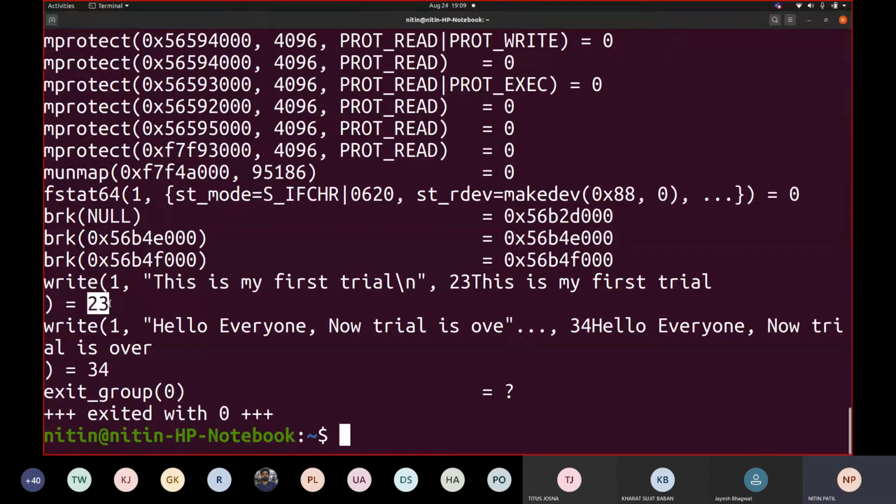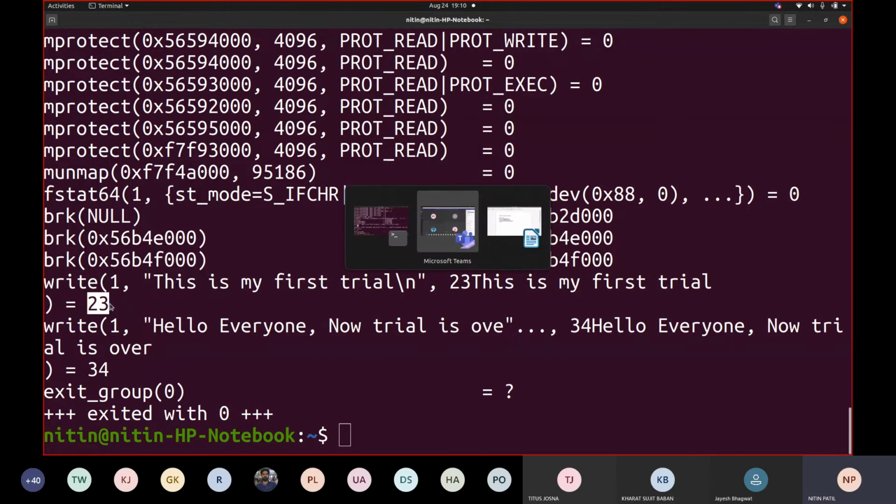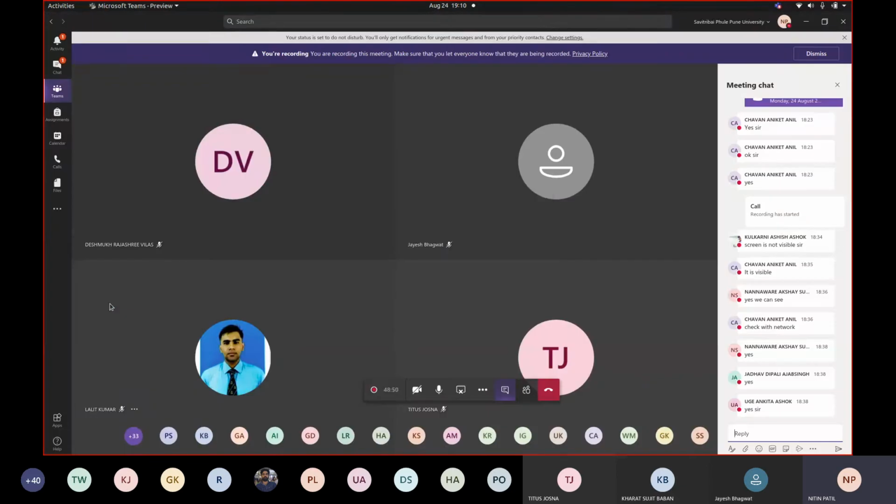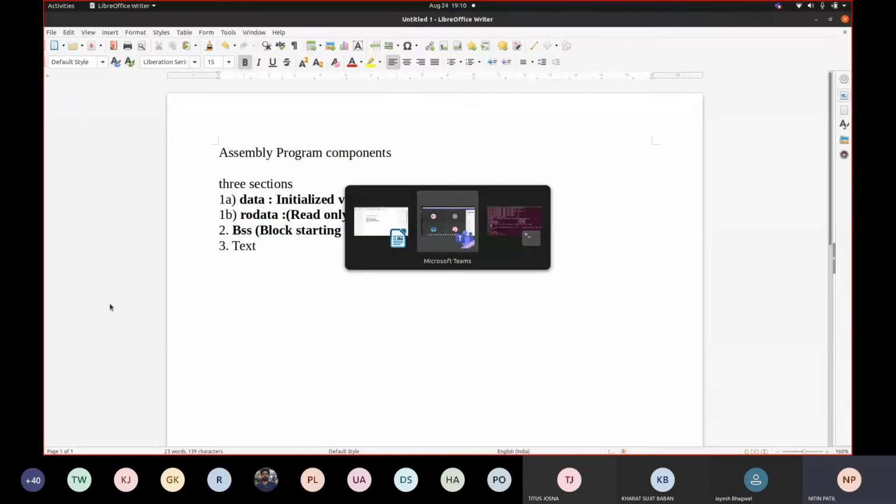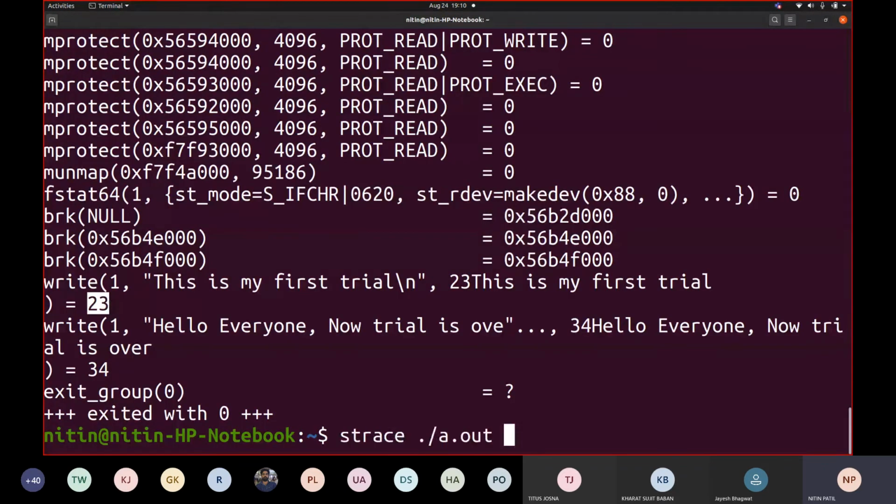So even if you include %d, %d would not be taken as a value. Everything would be considered as characters. Correct. So that is the reason why you may prefer to make use of RO data there. But again, it is your specific choice whether to use it or not. I will suggest for few lectures at least, you may include RO data or you may not include RO data. RO data is to be used only for the messages which you are going to take inside a printf function. Is that okay now?